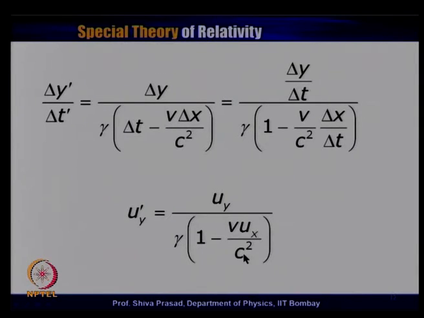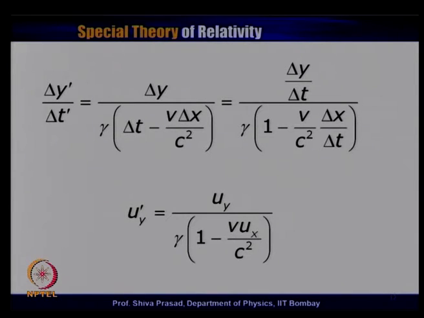So, what we see is that we do not get u y prime equal to u y, as is expected, because remember even classically u x prime did change when we change from S to S prime, but as far as y and z components were concerned, they did not change. Hence, it appeared that the speed of light was becoming different.